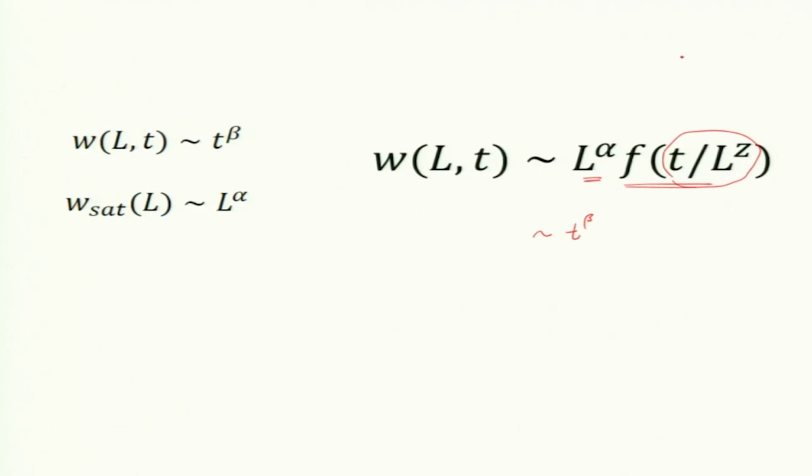So, I write t as L to the power z. If I take two systems and increase the system size by a factor of 2, then the time to reach that particular roughness will also increase, but not by a factor of 2; it will be some function of z.